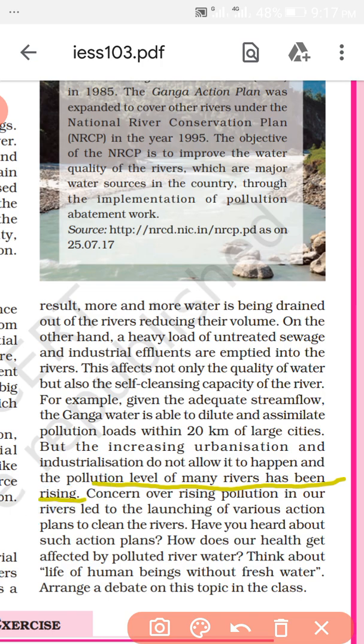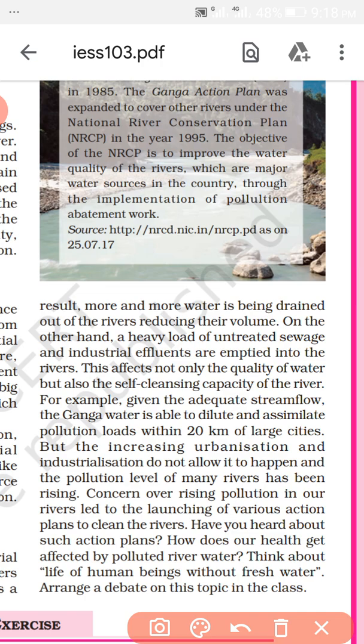It pollutes the rivers, and rising pollution in our rivers leads to which things? It leads to launching various actions and plans to clean the rivers, because the human beings and the government also realize that polluted water is very harmful for us.